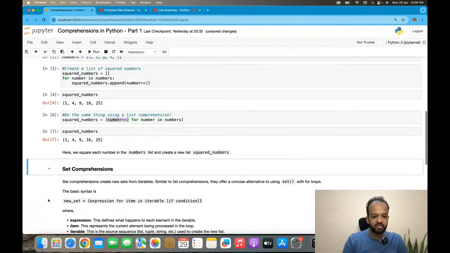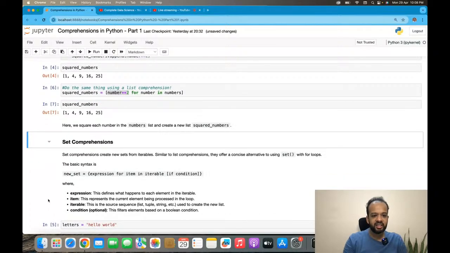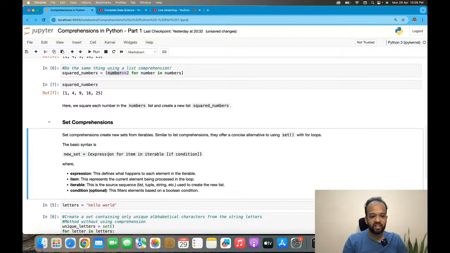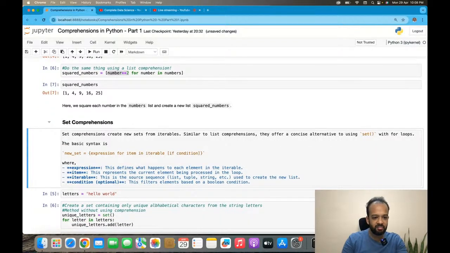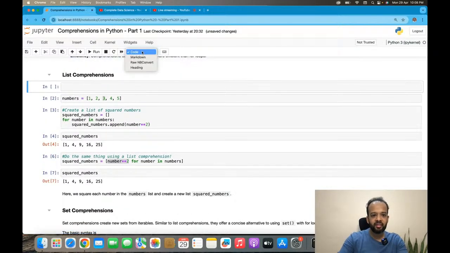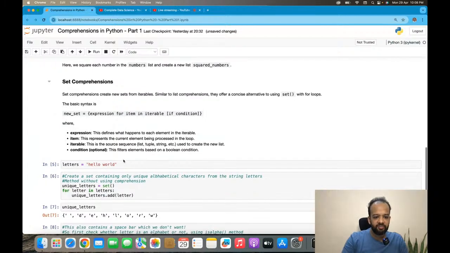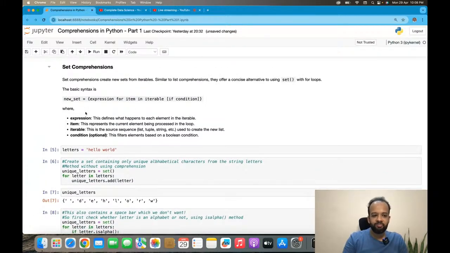All right. Let's come to set comprehensions, right? So set comprehensions create new sets from iterables. Similar to list comprehensions, they offer a concise alternative to using set with for loops, right? And this is just the formal syntax, right? The syntax is actually very, very similar to what we have. Let me paste this for list as well. The only thing which changes is that the bracket changes, right? Okay. So let's go through this formally.